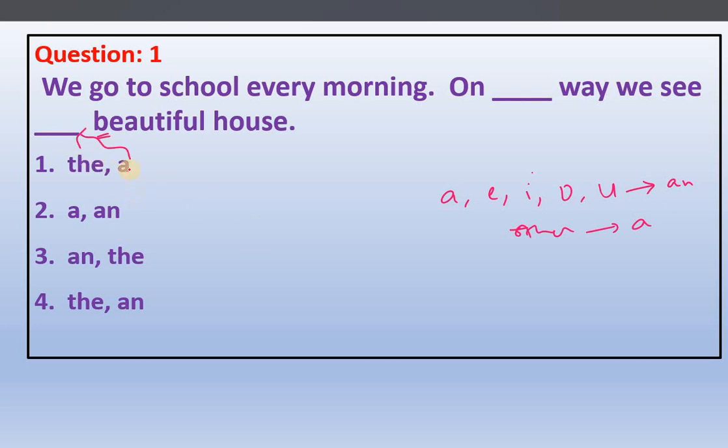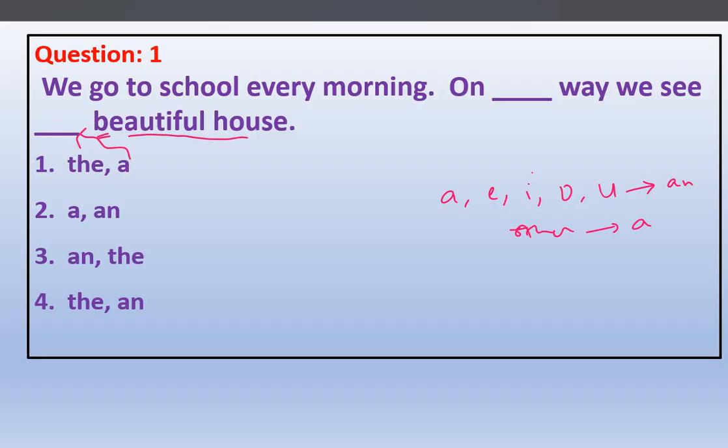Then what about the other one? So from this only we can get the answer, right? In other options we don't have A here, so these are wrong. The other thing here is the: it is for a beautiful house because we are trying to highlight something special. For example, we say the Himalayas. Not every mountain we say the, only some special mountains, like the Himalayas, not the normal ones.